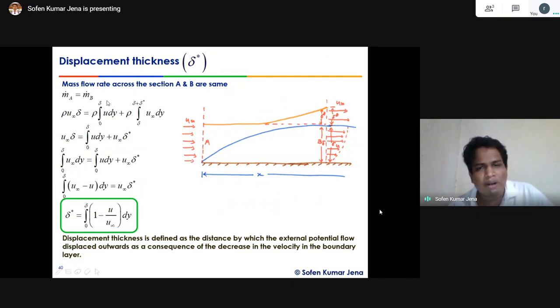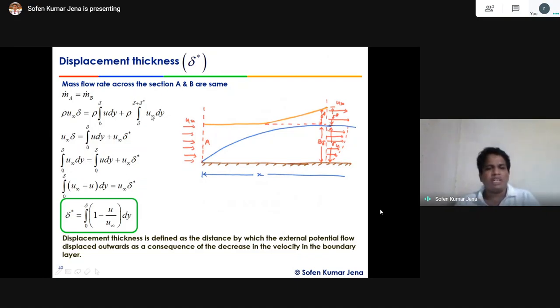Rho, 0 to boundary layer, we have to do the integration 0 to delta of u into dy, that is the volume flow rate. If you integrate with respect to dy, it will give us the amount of flow passing through this surface, plus rho, because in the free stream the velocity is u infinity, rho into the limit from delta to delta plus delta star, that is the boundary layer thickness, into u infinity into dy, right?